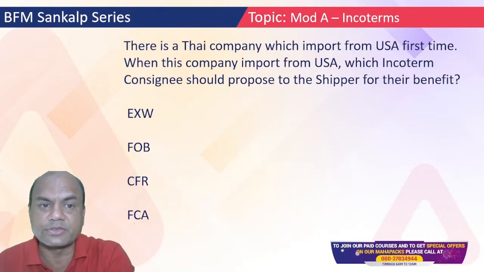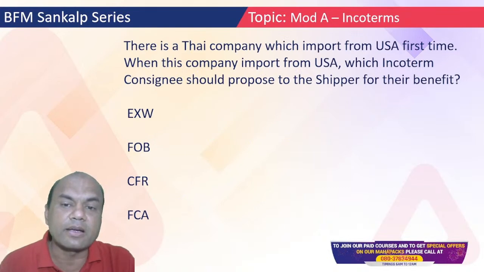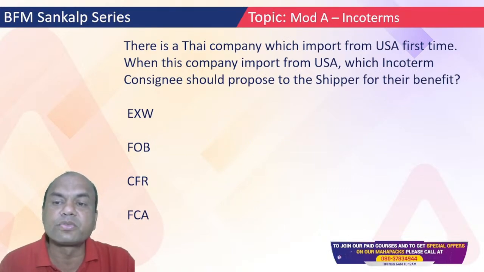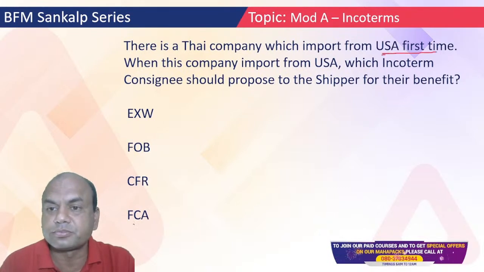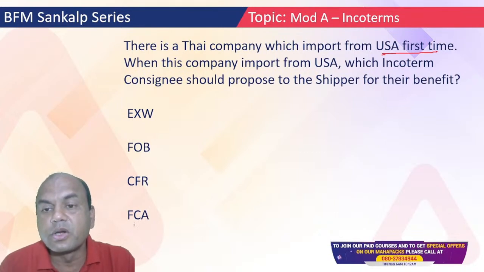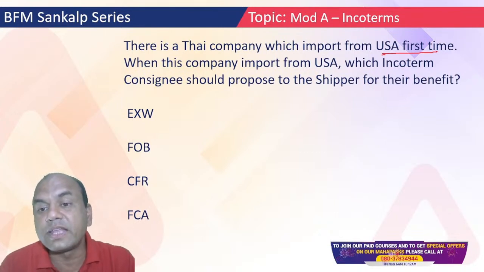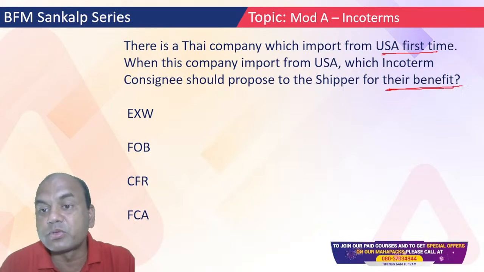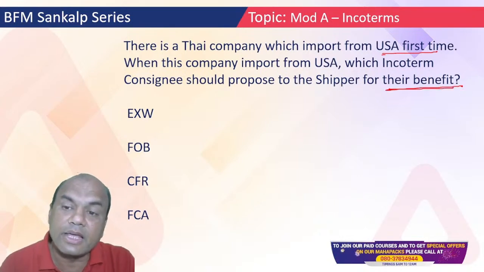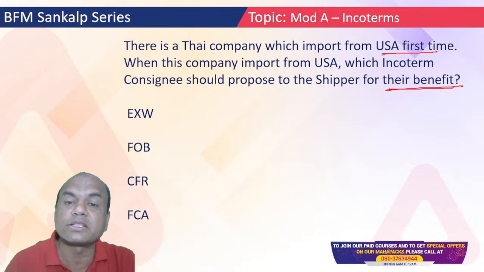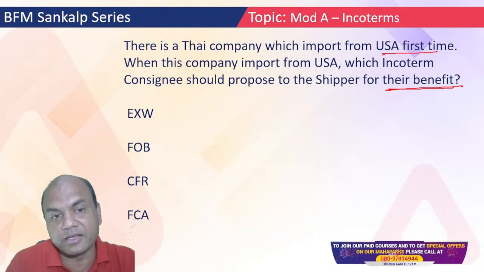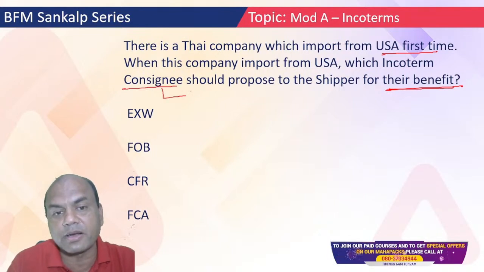Next one. There's a Thai company which is importing from USA for the first time. When this company imports from USA, which Incoterm should the consignee propose to the shipper for their benefit? Whose benefit? The consignee. Who is the consignee? Consignee means it's always the buyer.